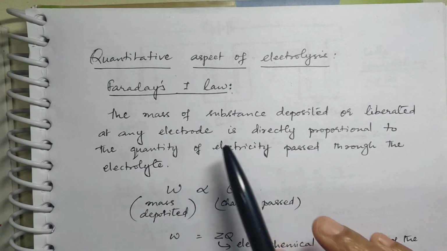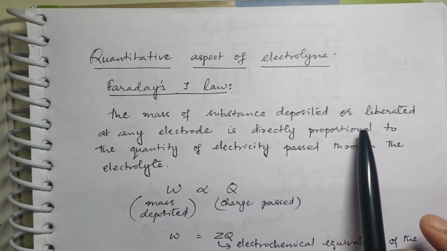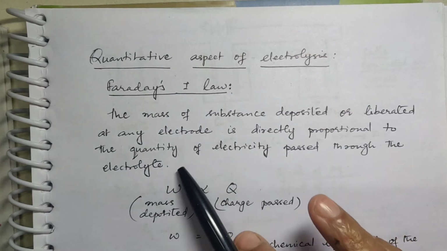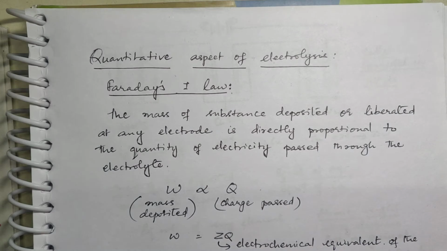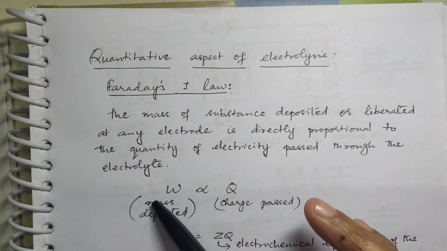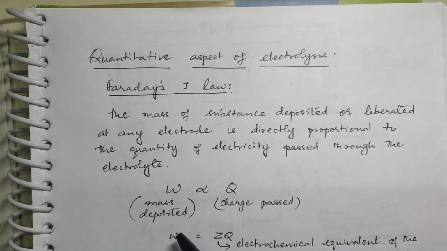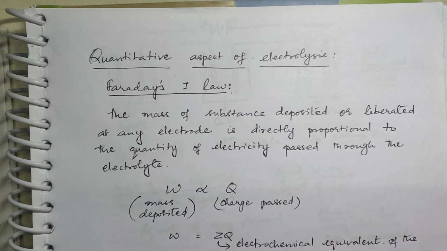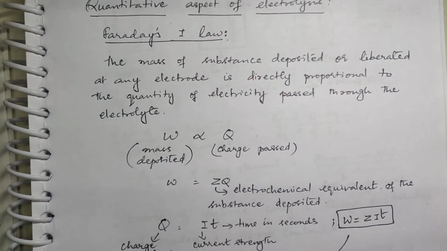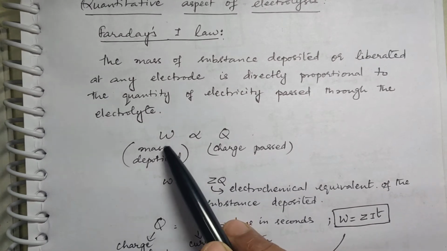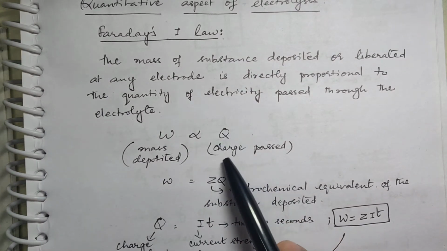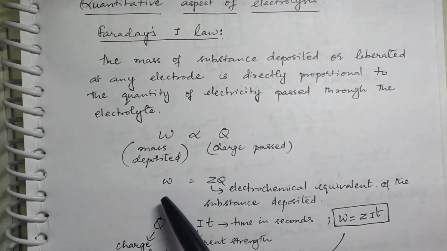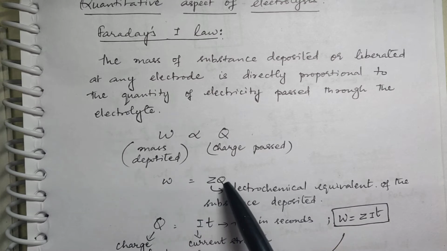It says the mass of substance deposited or liberated at any electrode is directly proportional to the quantity of electricity passed through the electrolyte. Say W is the mass of the substance deposited; it is directly proportional to the charge passed through it. So W is proportional to Q, where Q is the charge passed and W is the mass deposited. This is a proportionality sign, so how do you write the equation? W is equal to Z into Q.